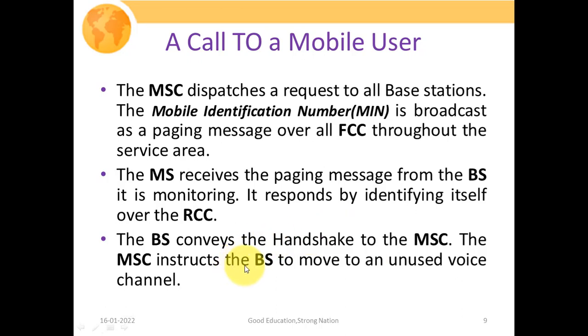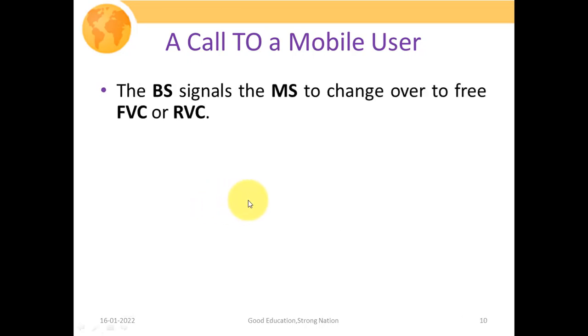So now the MSC will instruct the base station to move to an unused voice channel or free frequency band. So the base station signals the mobile station to change over to a free forward voice channel or reverse voice channel. As the base station gets the directions from the MSC, it will signal your mobile station to change over to the free forward voice channel or reverse voice channel. Obviously, for transmitting as well as receiving voice signals, they must get over a free voice channel, FVC and RVC. Since we are talking about bidirectional connectivity, we must have both this forward voice channel as well as your reverse voice channel.